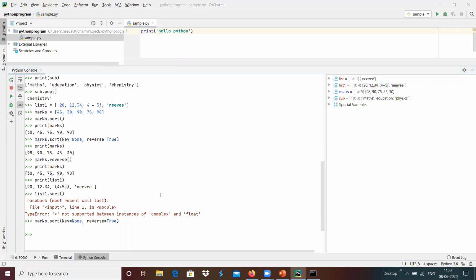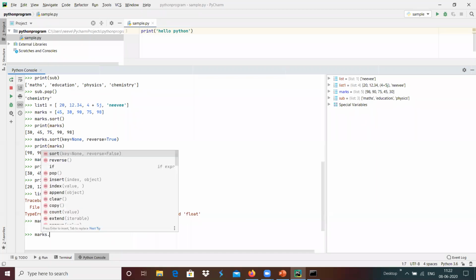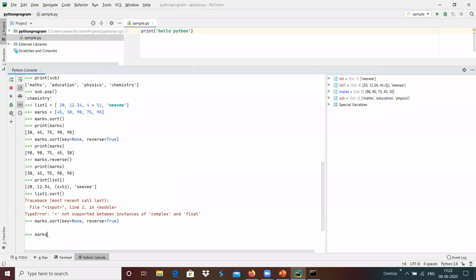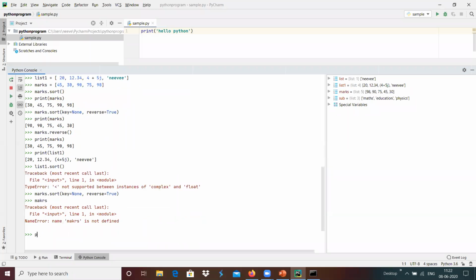Okay, fine. Now we have another option, which is count. Marks is the list, and we print marks.